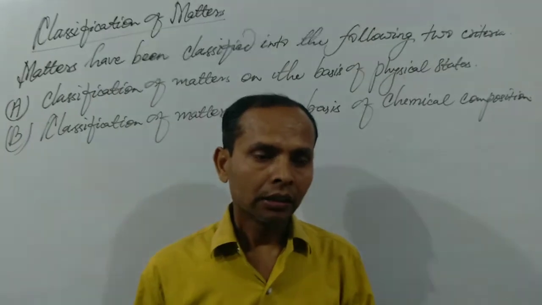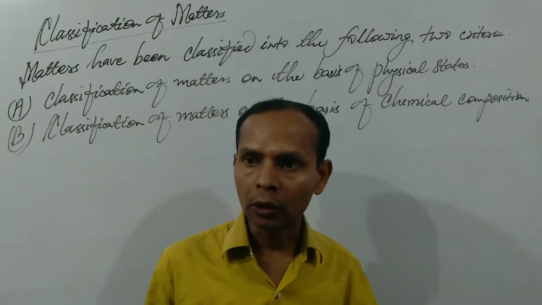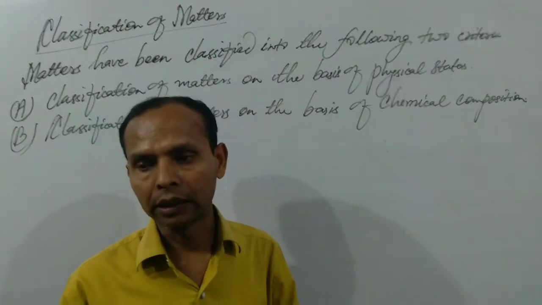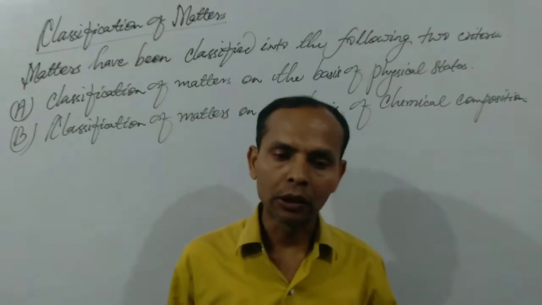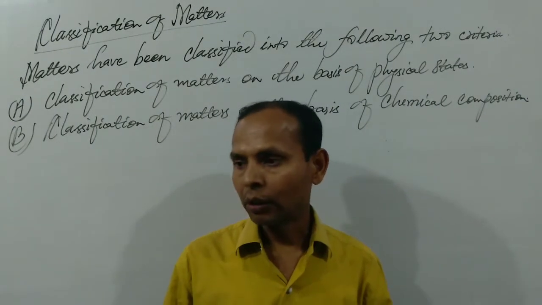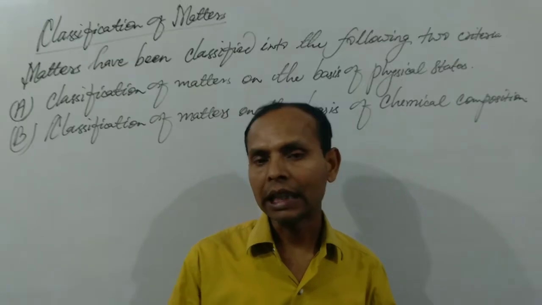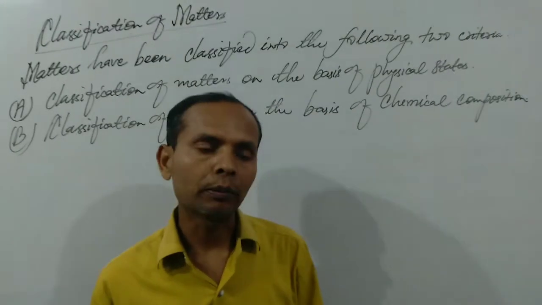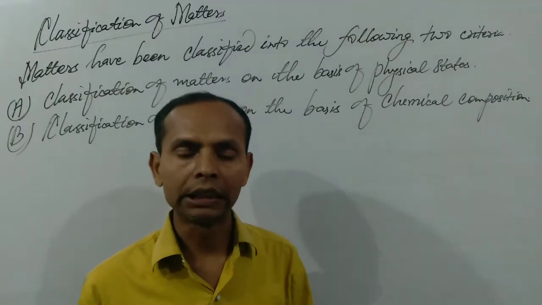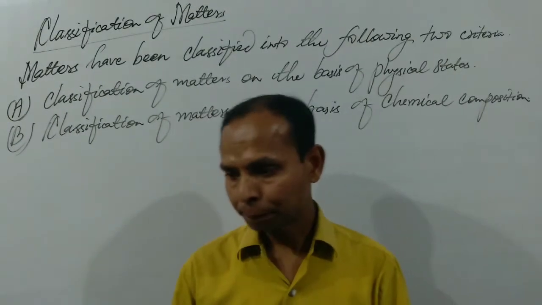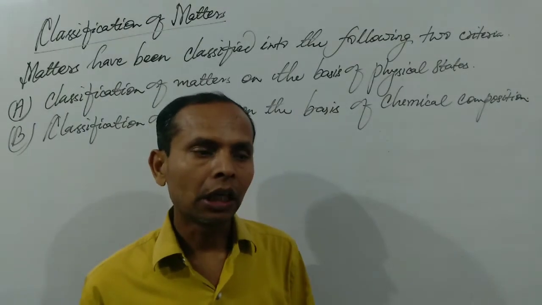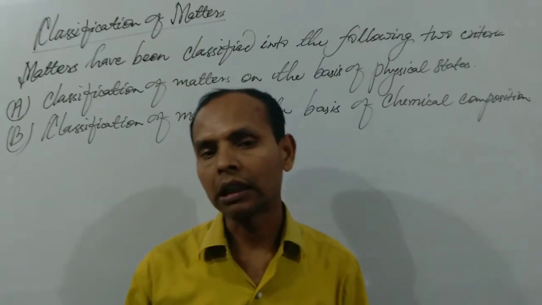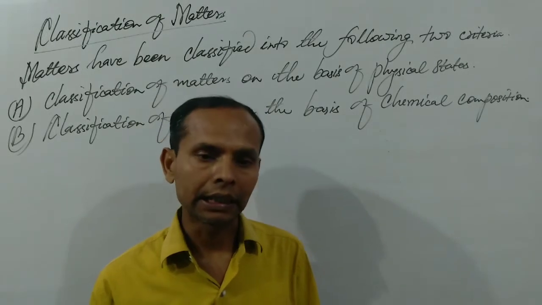We have three main parts: solid or solid state of matter, liquid or liquid state of matter, and gas or gaseous state of matter. But according to scientists, matter has been classified into 5 parts on the basis of physical state. The fourth state of matter is plasma and the fifth is BEC, the Bose-Einstein condensate. Among these 5, the first 3 are common in every matter.